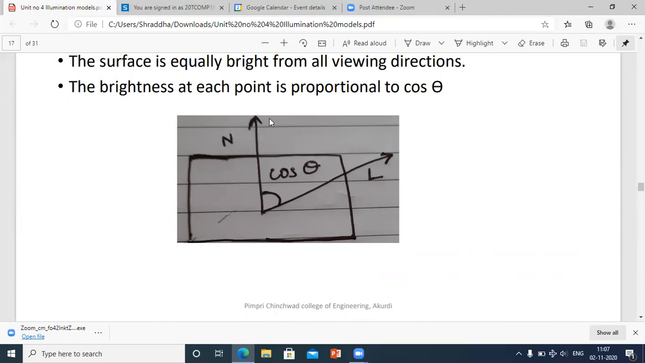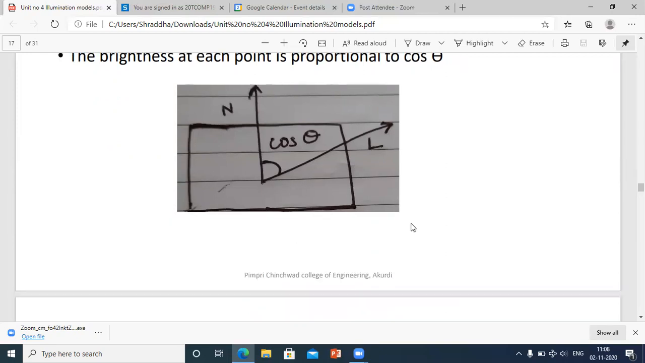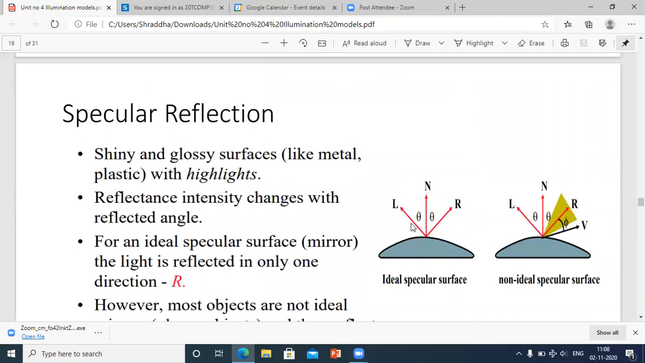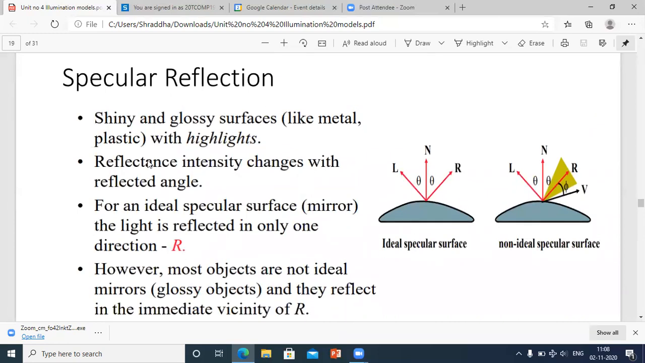If the surface is matte finish, then this is the incoming light. My direction is actually wrong over here, this should be in a downward direction. Please make a note over here, this arrowhead should be in a downward manner. If this is the incoming light and the area of the surface is matte finish, then that light will not be reflected with that much intensity, it will make an intensity somewhere over here. So this angle of cos theta will be between this normal and this position. So this is what is told in the second point: reflectance intensity changes with reflected angle.